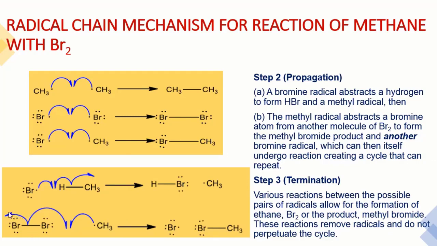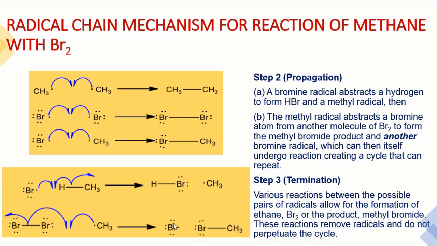This half arrow shows that it is moving 1 electron, and it becomes methyl bromide with a bromine radical. So this is the propagation. So this is the initiation, this is the propagation, and this bromine radical can be used at the start for the generation of another methyl bromide molecule.